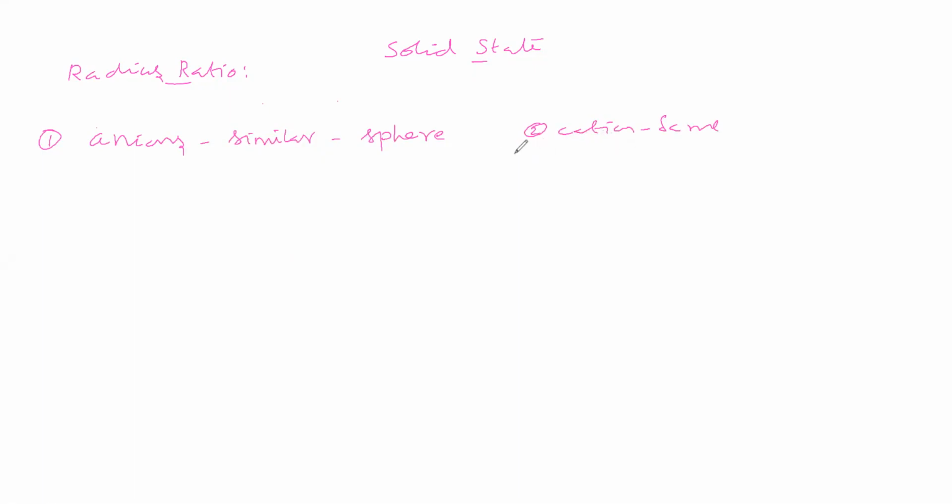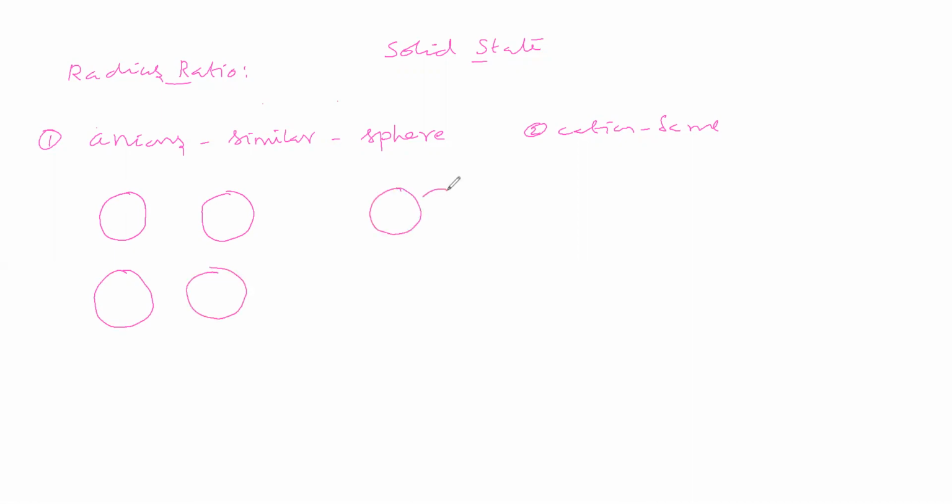In the ionic compound, how should the anions and cations be arranged? One possibility we are giving: anions we are keeping like this. Anions we place like this.